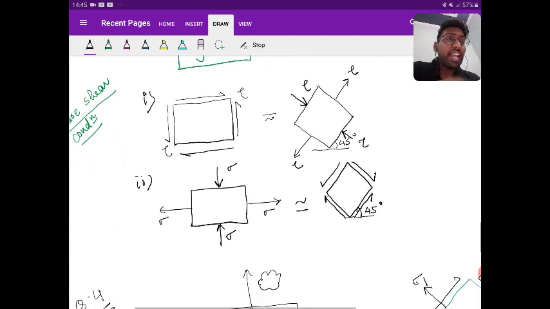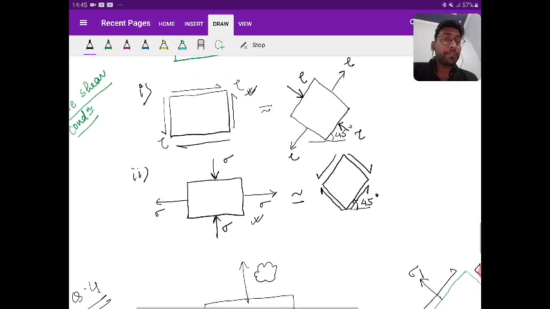Next, I have explained how you will predict whether it's a pure shear or not. Pure shear may be given either as representing only tau, or it may be given as two perpendicular planes, one tensile sigma, the other compressive sigma. So both are representing the pure shear. Is it clear?